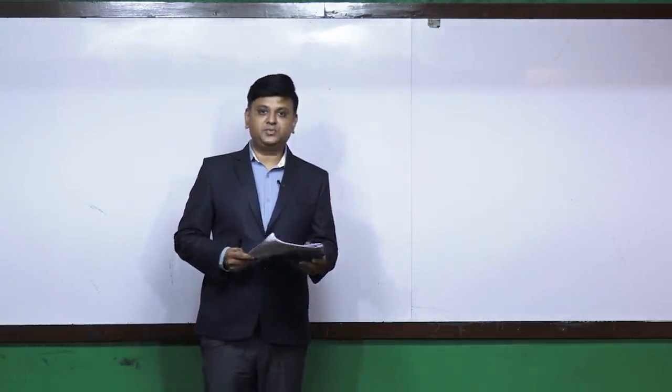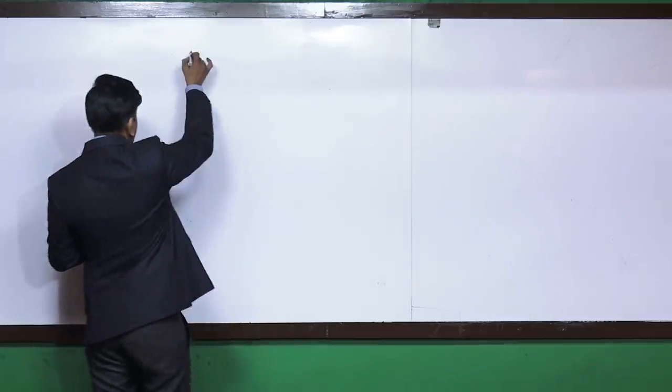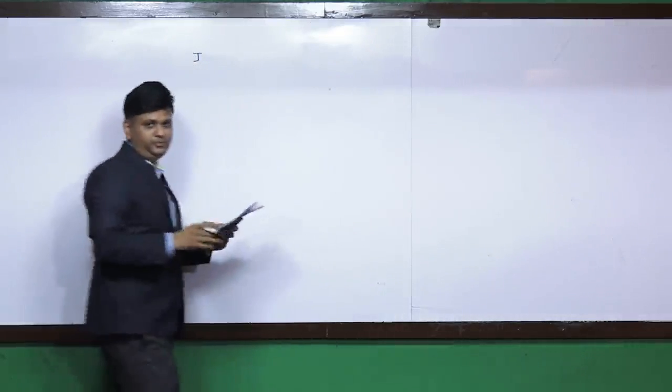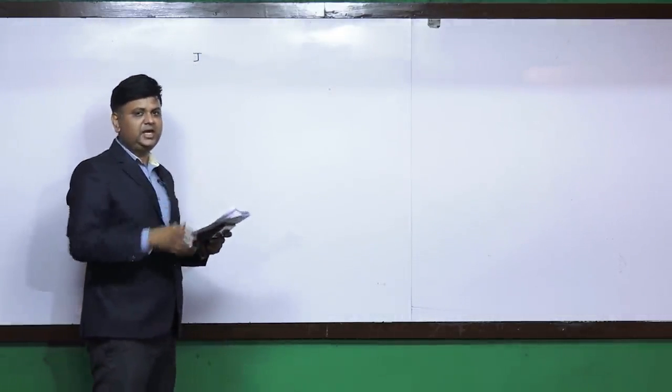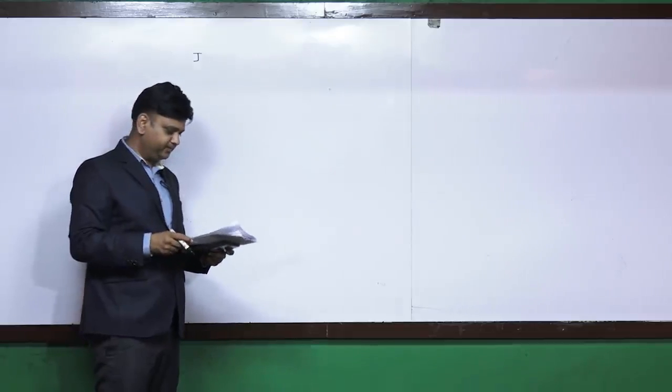First of all, let me explain what the question is about. Over here, there are 3 customers: Japanese, US and Europe. I am explaining with the Japanese customer so you will get clarity.